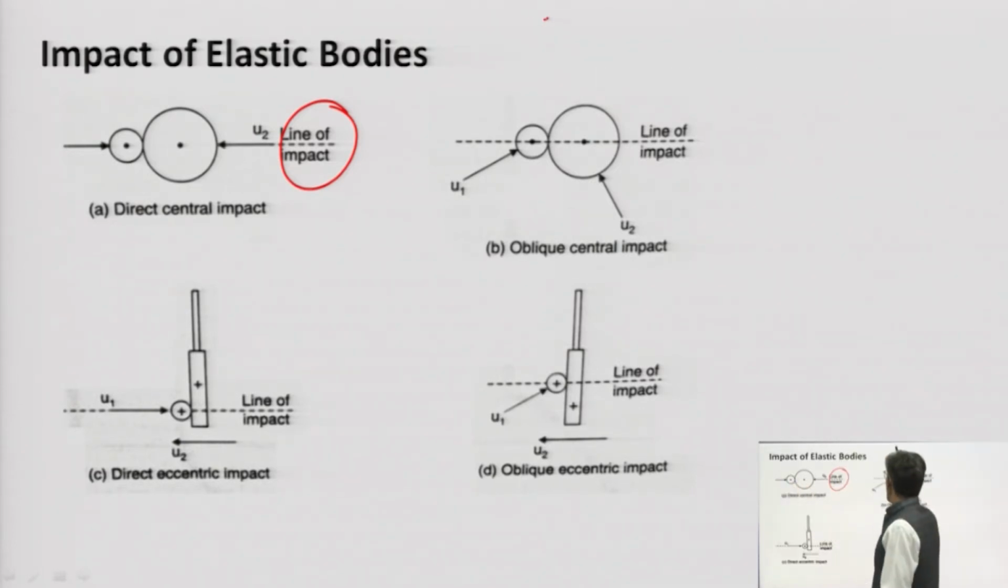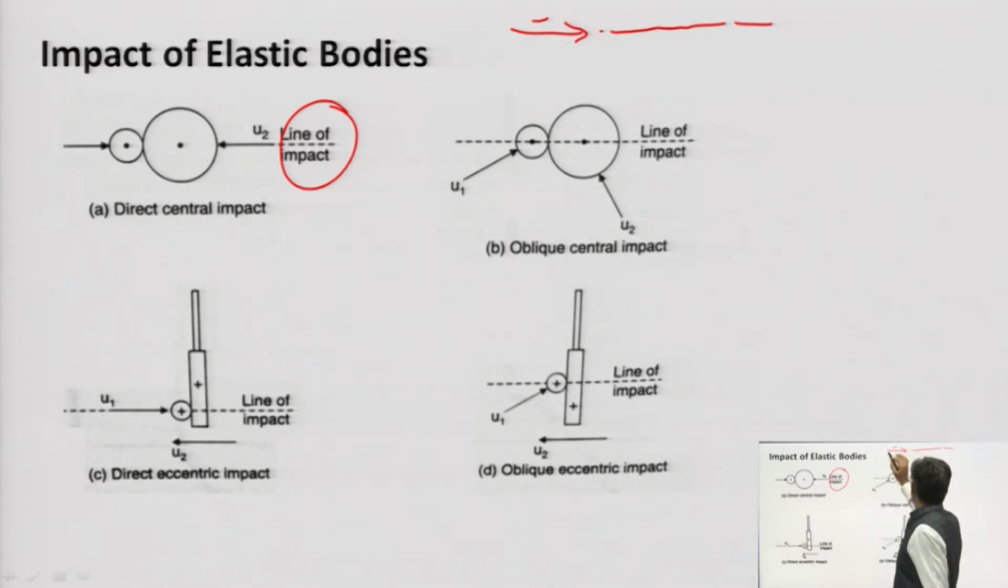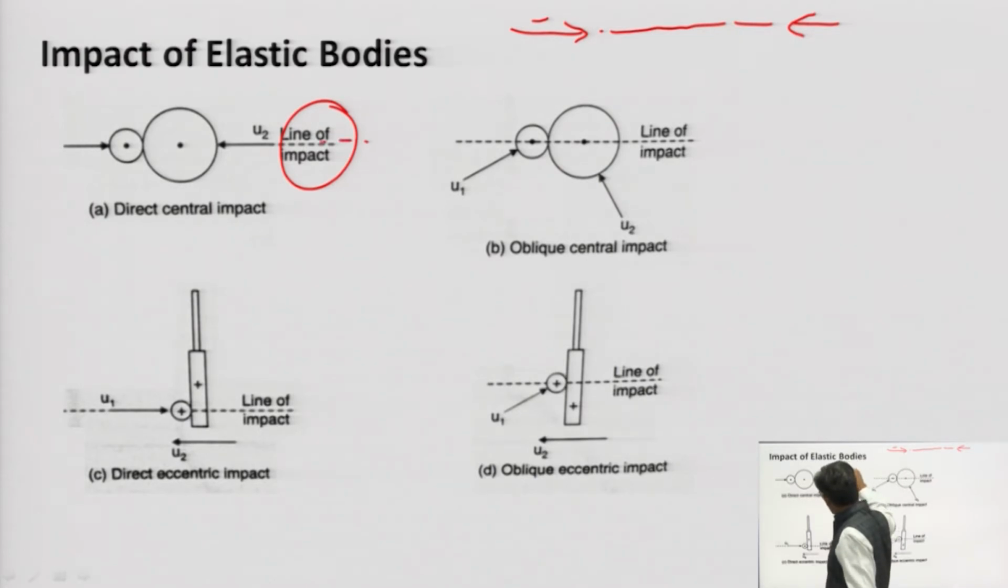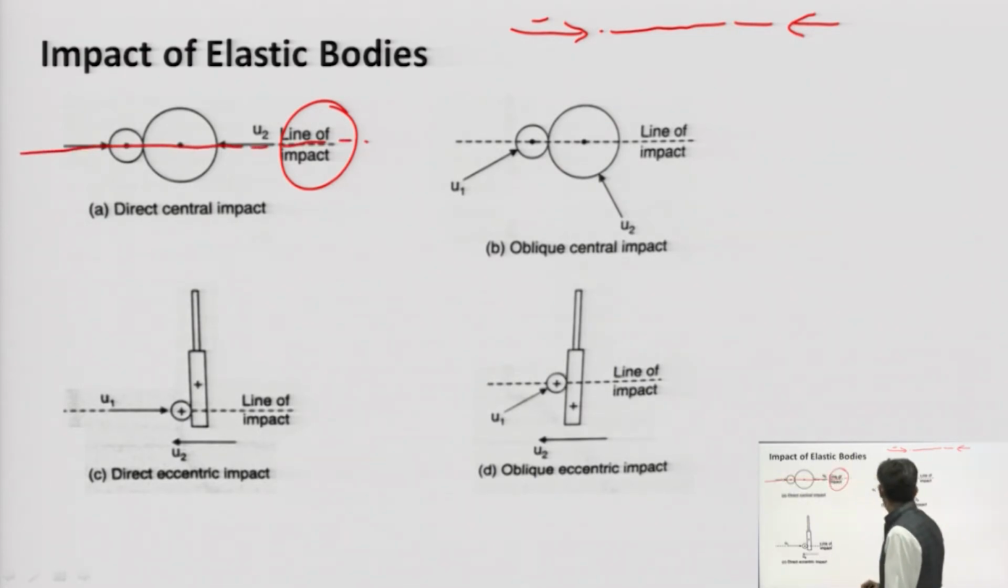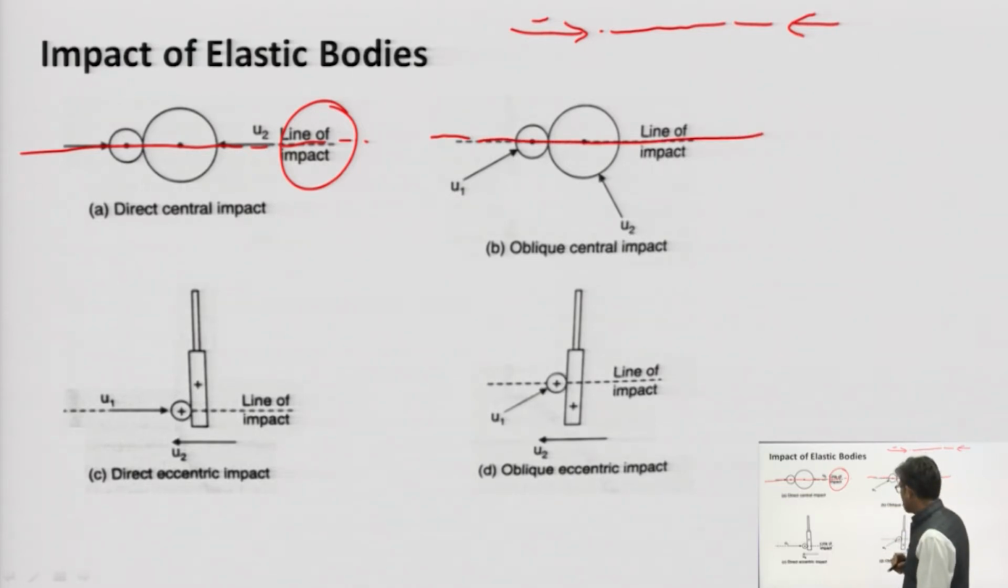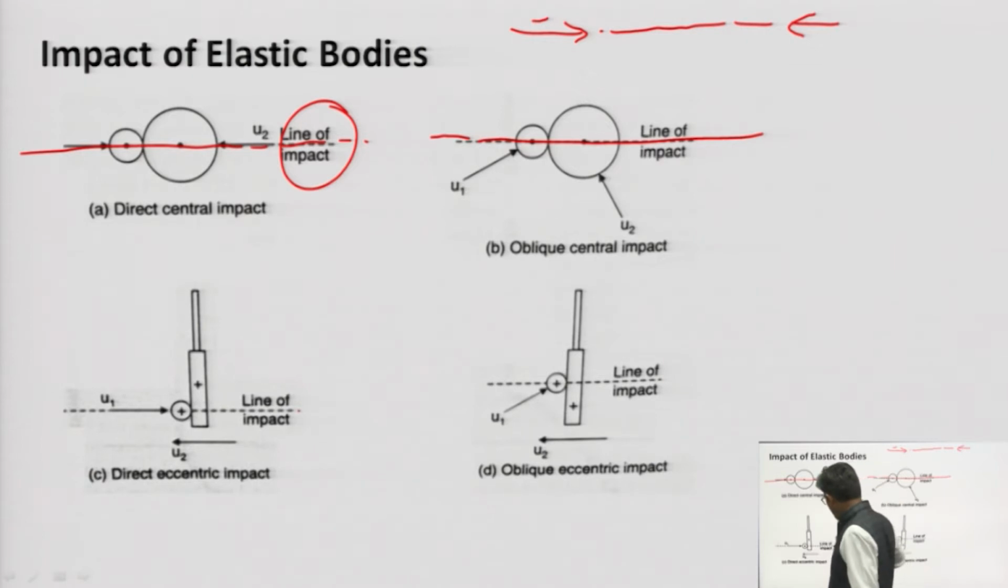If the velocity of one body is coming from this side, and the velocity of another is coming in this direction, and they are coinciding with each other, if collinear, then it is the same line of action. Here this is the line of impact. Here one body is moving with velocity u1,